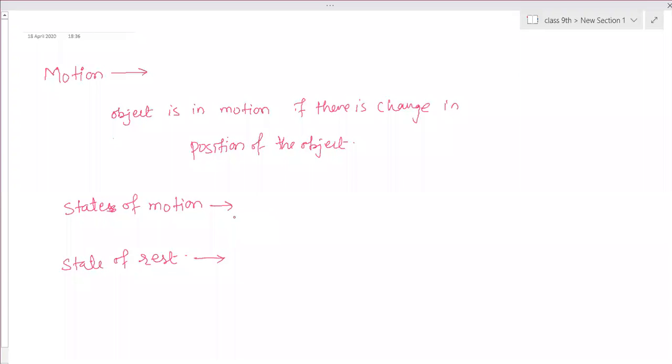So these are actually relative quantities. Now what is relative? Relative means we say an object is moving with respect to some fixed position. If this is my fixed position, and the cursor is initially at this position, then with respect to this, it is at the same position, not changing. But in comparison with this, the cursor is changing its position. Therefore, this cursor is in motion.